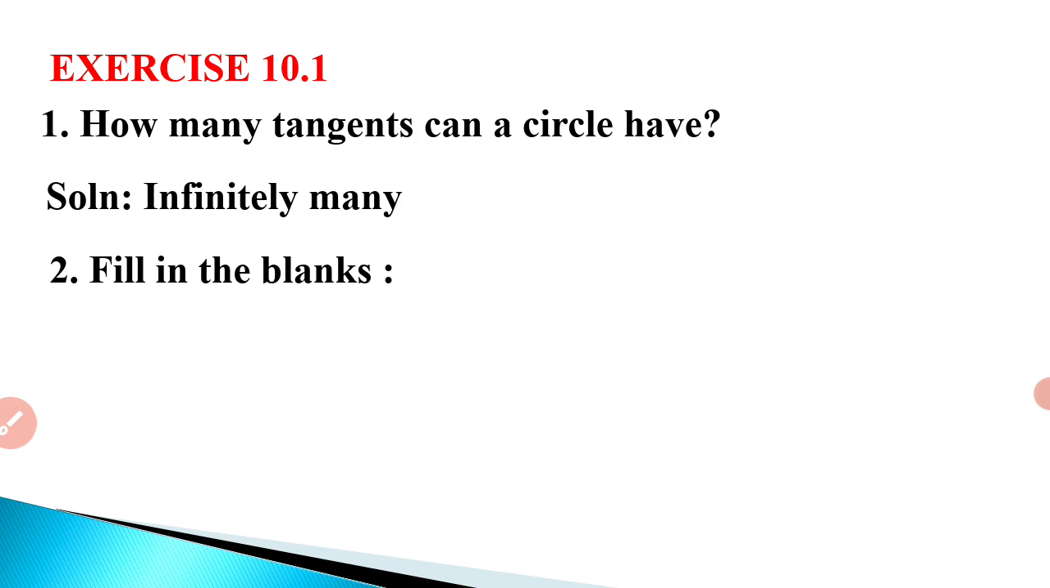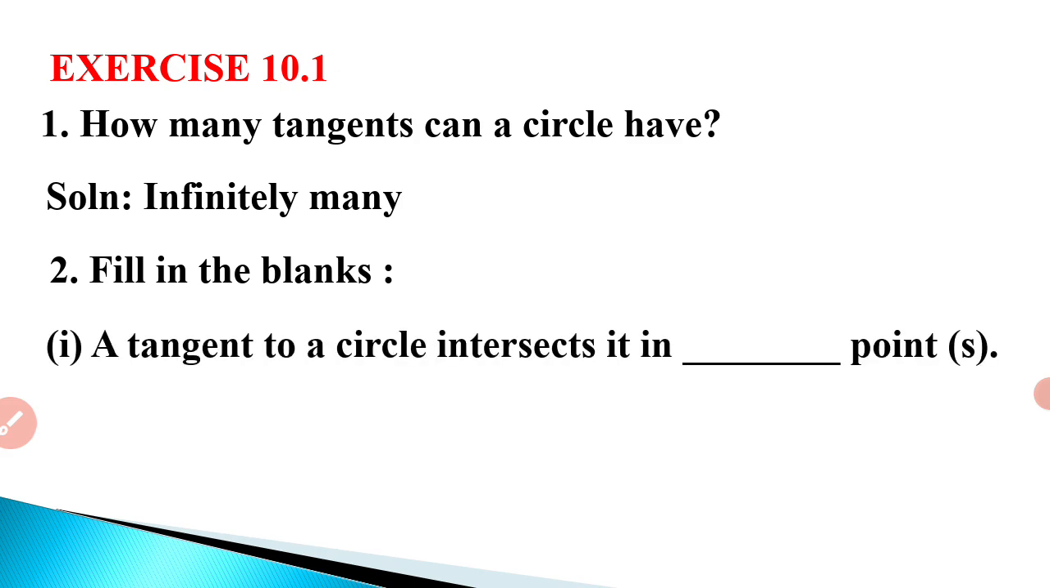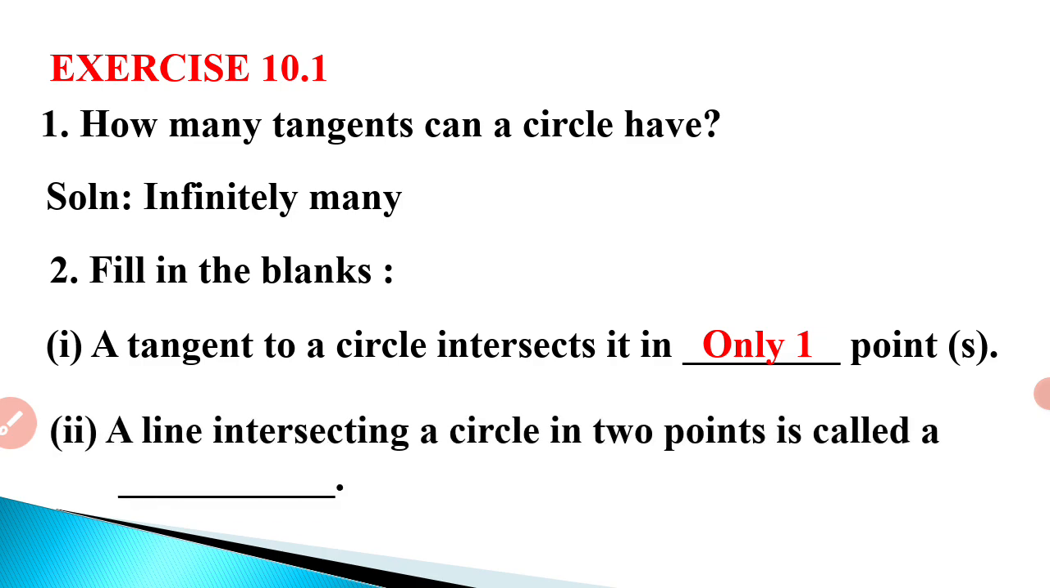Let's begin with question number 2. A tangent to a circle intersects it in dash points. How many points? It is only 1 point, because that itself is the definition of a tangent, wherein a tangent is a line which intersects the circle at 1 point. A line intersecting a circle in 2 points is called a secant. It will intersect the circle at 2 points.